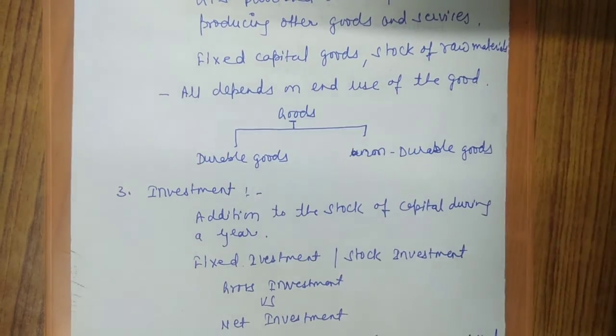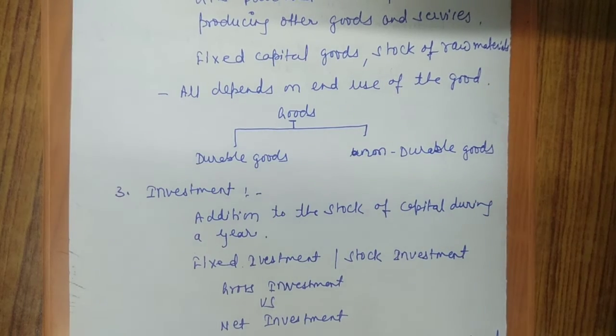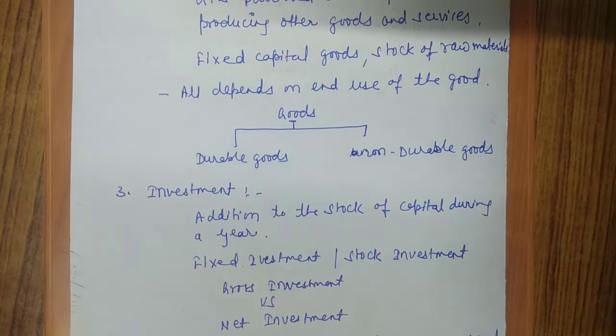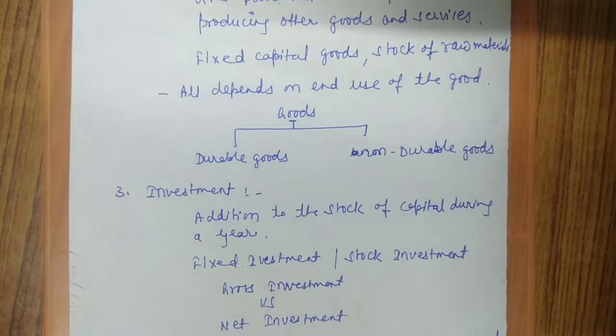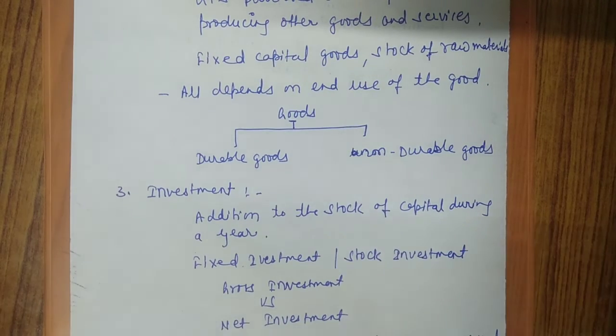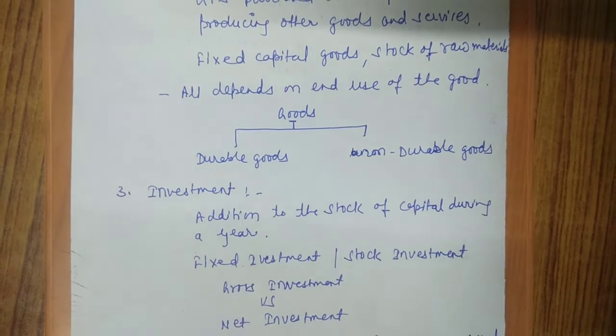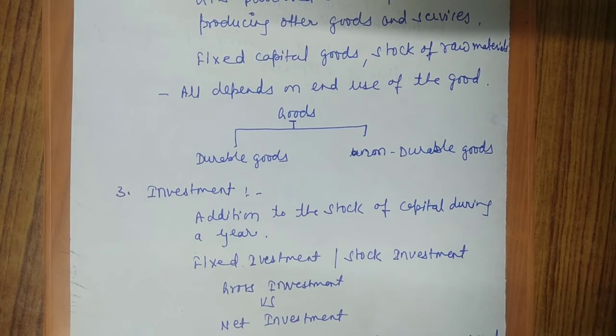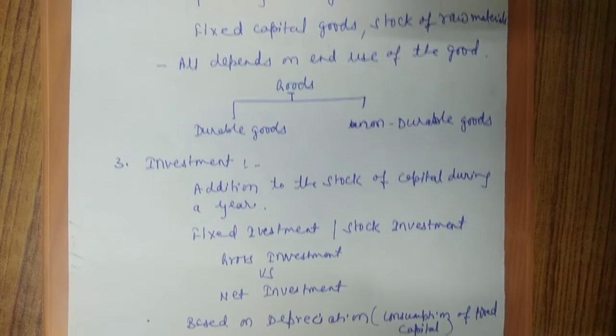Let's take another example. You are in this industry. You had 10 lakh of stock of raw material at the beginning of the year. At the end of the financial year, it was 11 lakhs. So the addition to the stock investment was 1 lakh. So this will be termed as investment. I hope it's clear to you all.